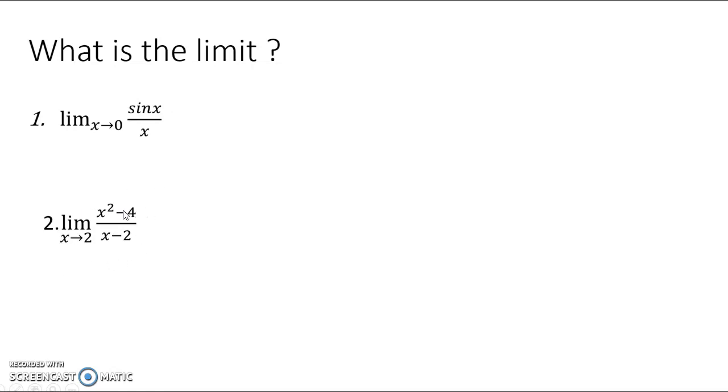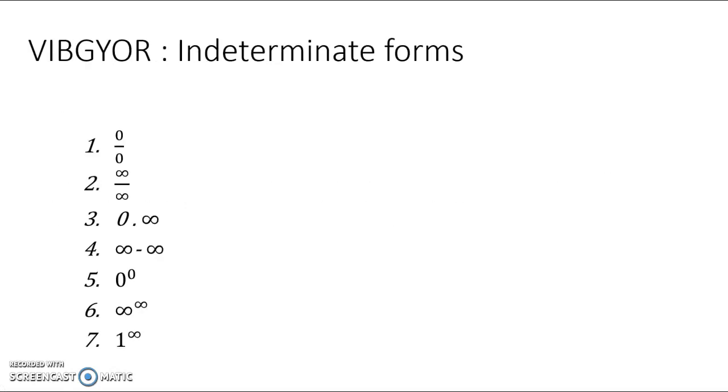Similarly here, what is the first limit? x tending to 2, this is 0, this is 0, 0 divided by 0. What is the value of 0 divided by 0? I don't know. Can I find it? This is again 0 by 0, this is again 0 by 0. So, any idea how can you find out the value of this limit? So these are the indeterminate forms.